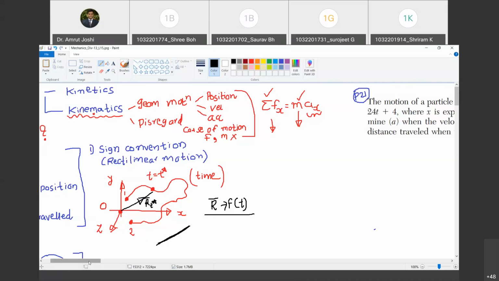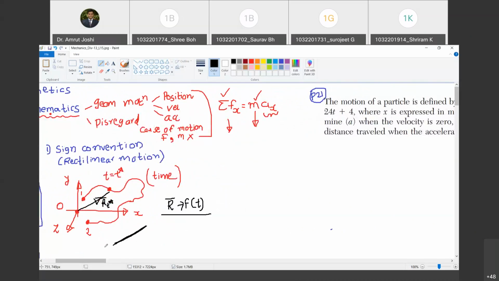So in rectilinear motion, what we generally do is orient our x-axis along the direction of motion of a particle, wherever it is.